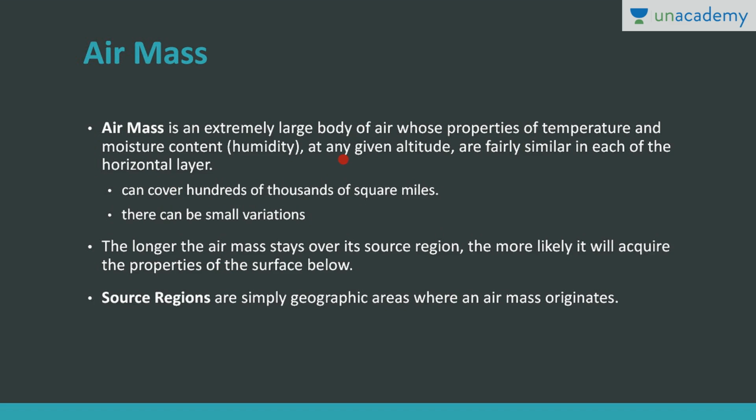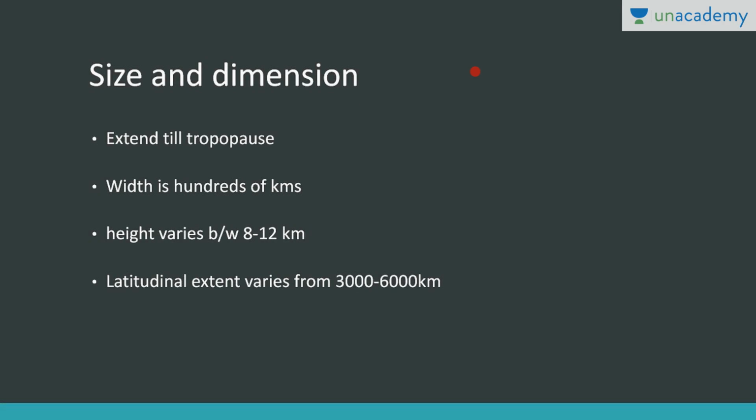These air masses acquire the properties of source regions. Source regions are simply geographic areas where an air mass originates. The longer the air mass stays over the source region, the more likely it will acquire the properties of the source region. So this is the definition of an air mass and how it acquires the properties of its source region.